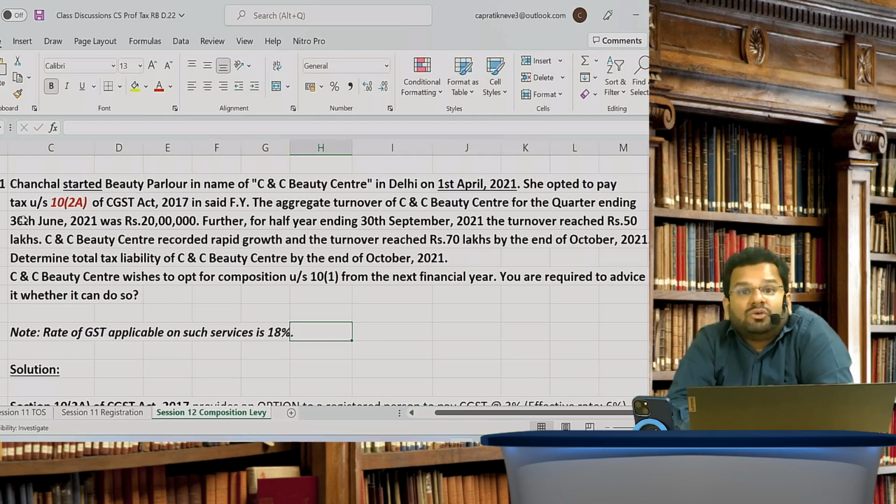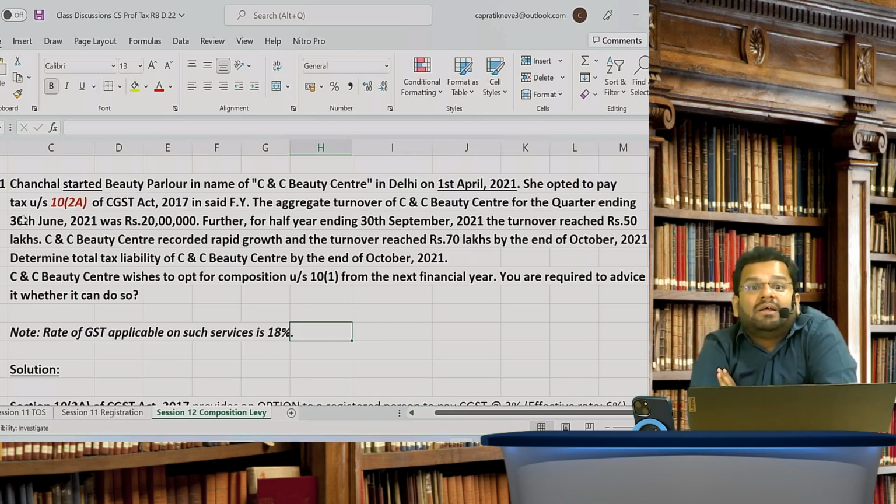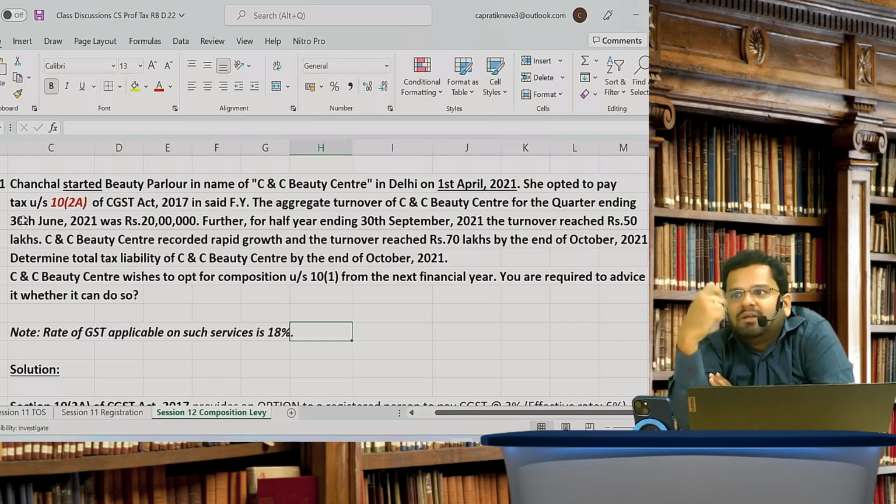So you have understood the point well, that a registered person who has opted for composition scheme cannot avail ITC. You have understood well that composition scheme will lapse with effect from that day when aggregate turnover exceeds the threshold limits. And after that, whatever supply you do, for doing that supply, whatever inward supply you use, you can claim ITC.